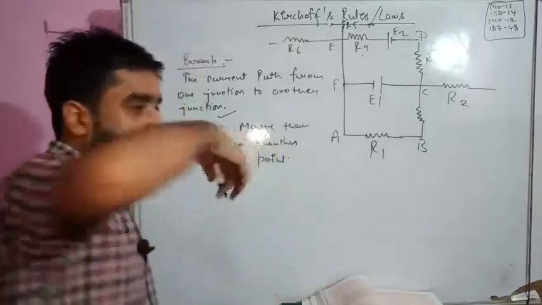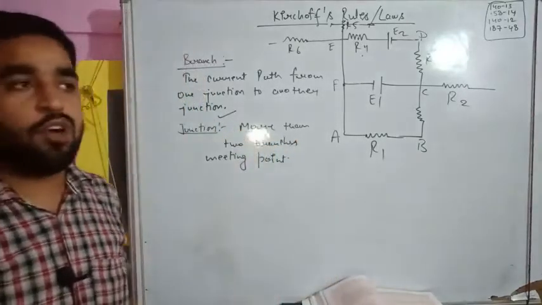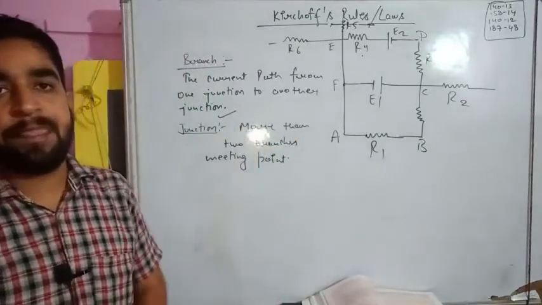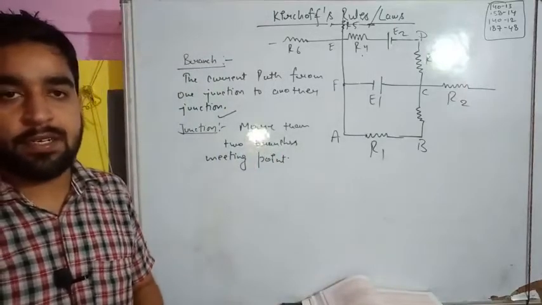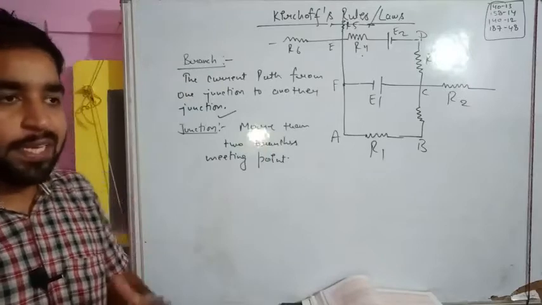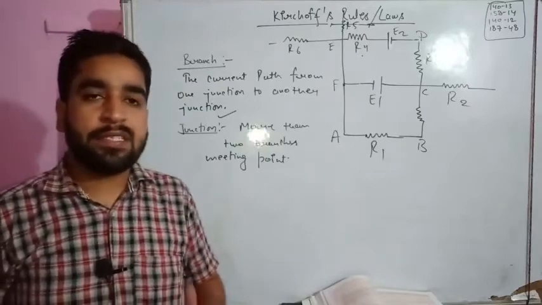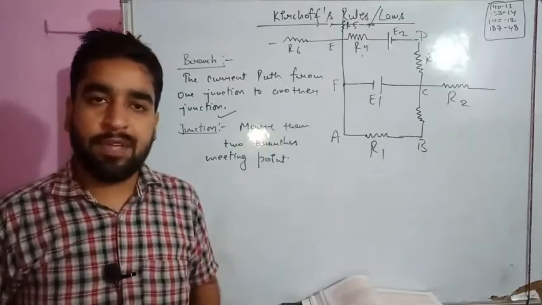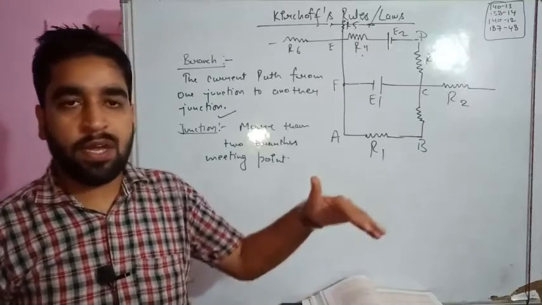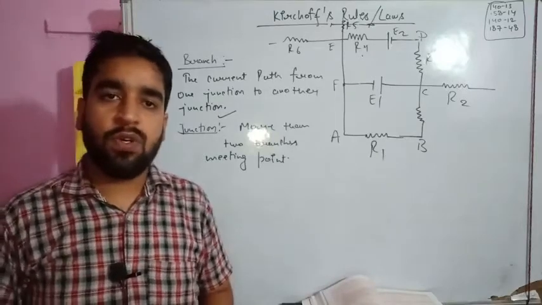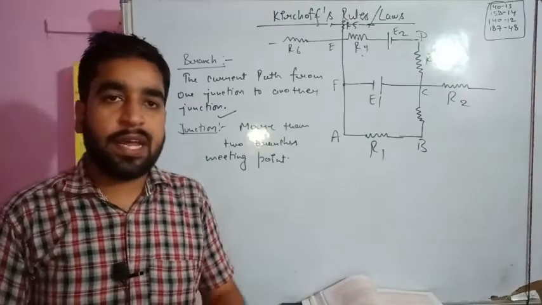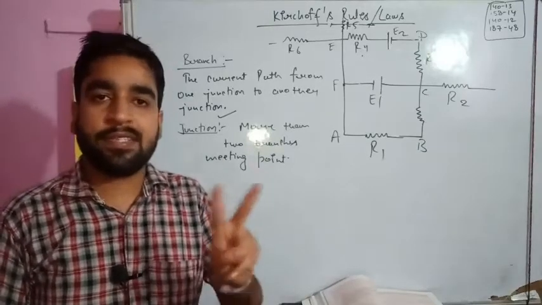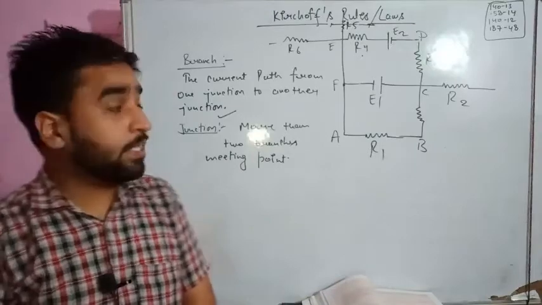You must have heard this word junction, as the railway uses this word. Now what is the meaning of junction? Is our town a junction? No, it's not a junction. Why? Because there are only two paths. We can go from here to Lal Kuan, or we can go towards Bareilly. There is no other line available. So there are only two paths, and our town is not a junction.